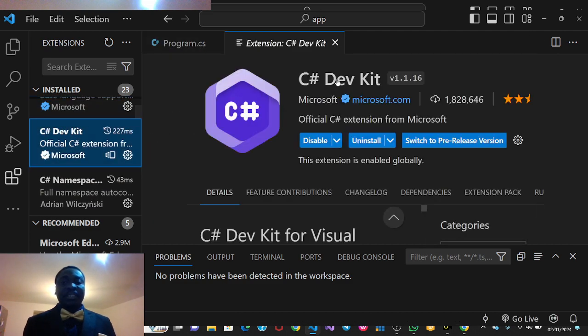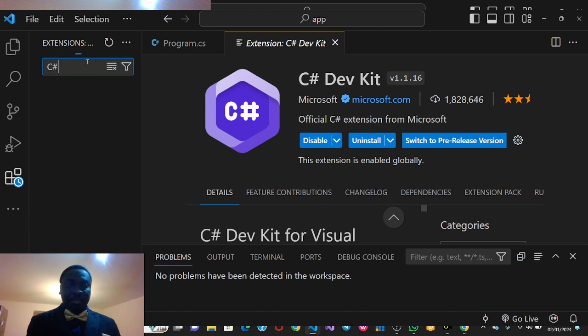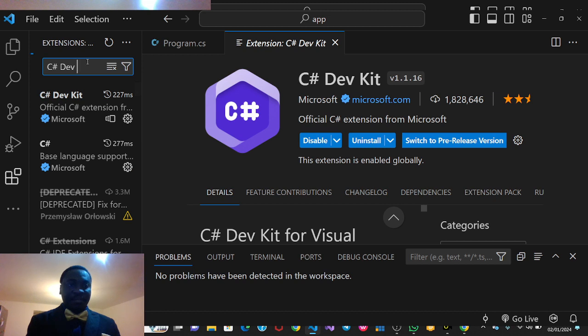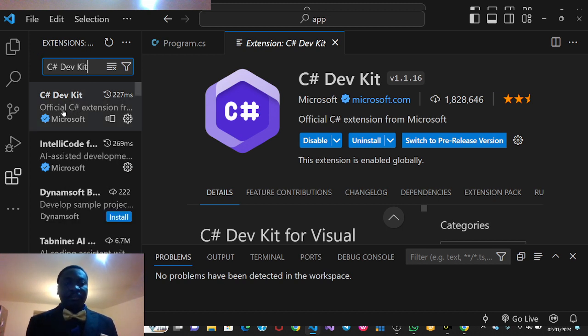C# Dev Kit. So how do you get to an extension? So this is your application. I just gave it the application name called app. So what will I do? I will just come here to my extension and search for C# Dev Kit. So this is it. I've installed it. If it's not installed, you see an install button.